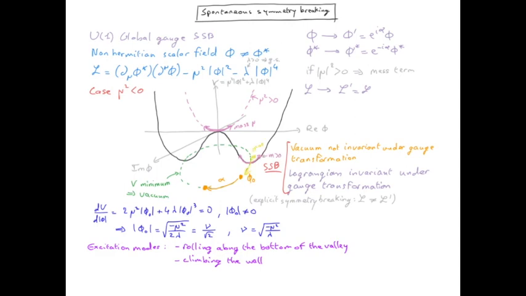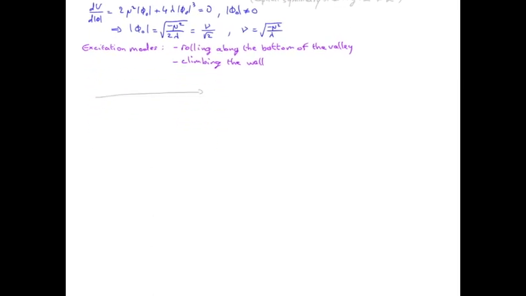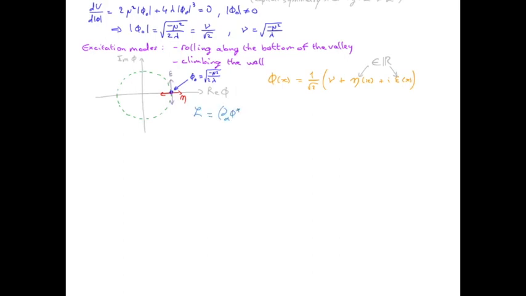So let's investigate small fluctuation of the field around its vacuum. We can choose any point along this circle, and therefore let's just choose it along the real axis for convenience. So we consider small fluctuations along the real axis and along the imaginary axis around phi naught. The Lagrangian now becomes